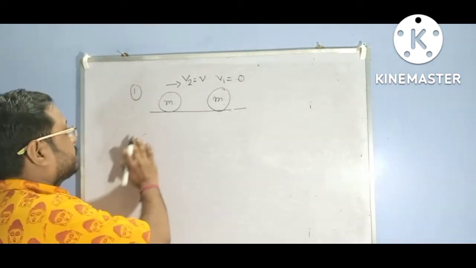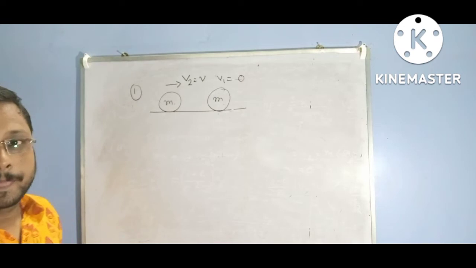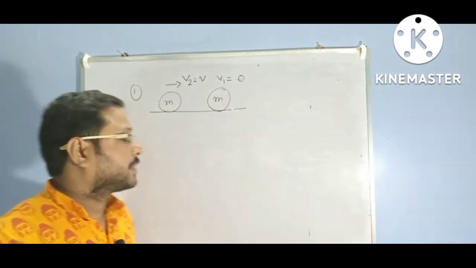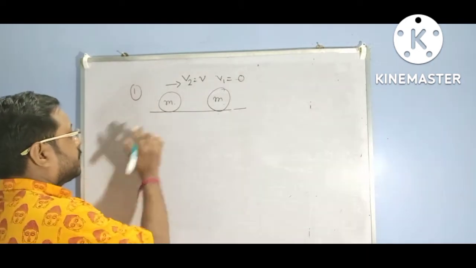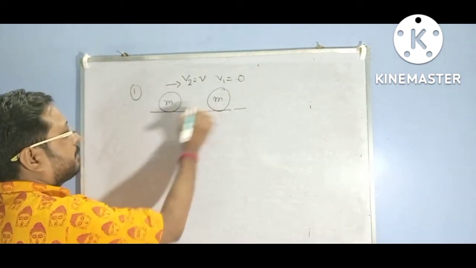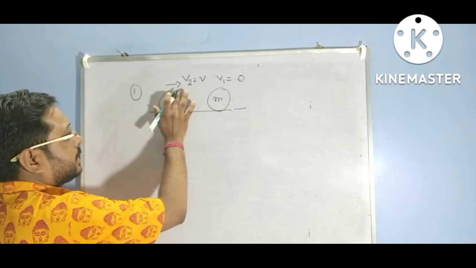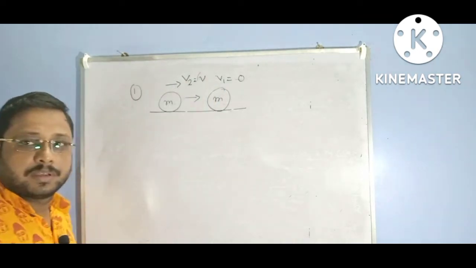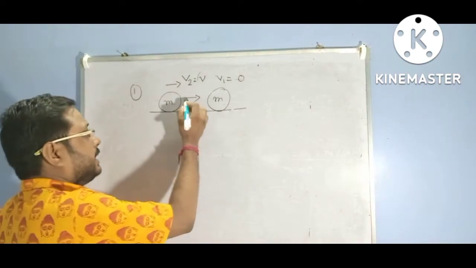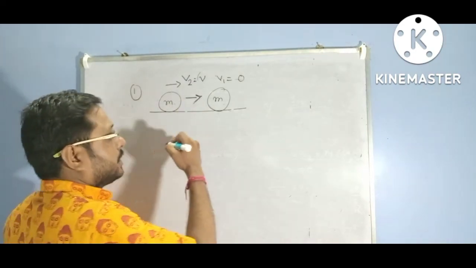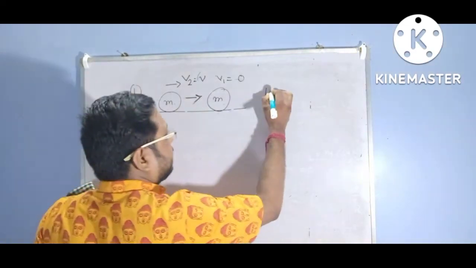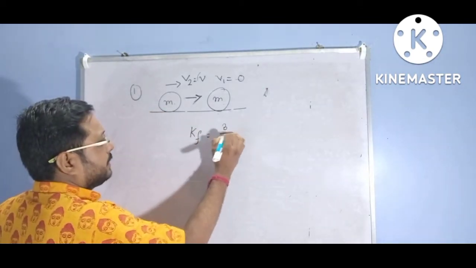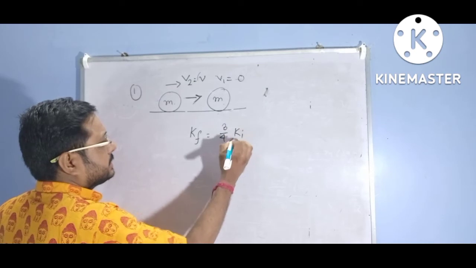Let us now start with an example. Two balls of equal mass, one at rest and the other coming with velocity v, collide inelastically, and the final kinetic energy Kf equals 3/4 of the initial kinetic energy.